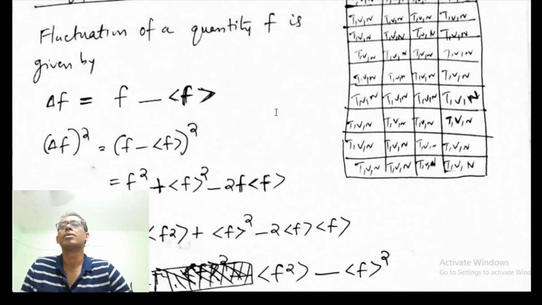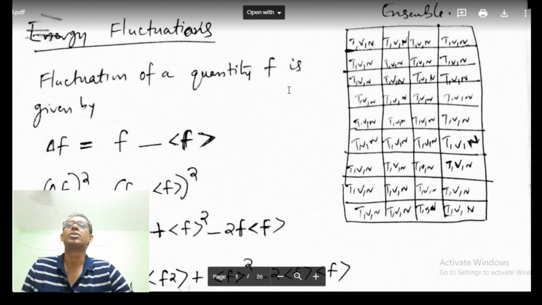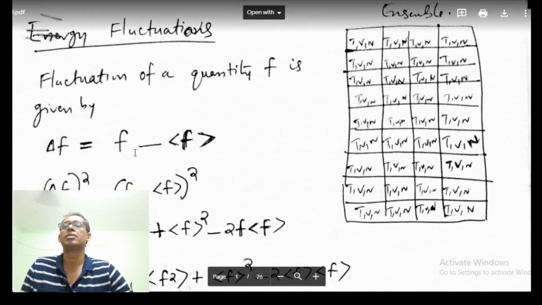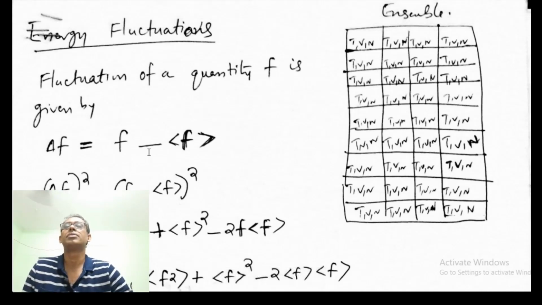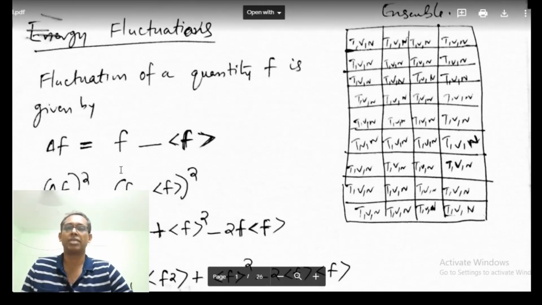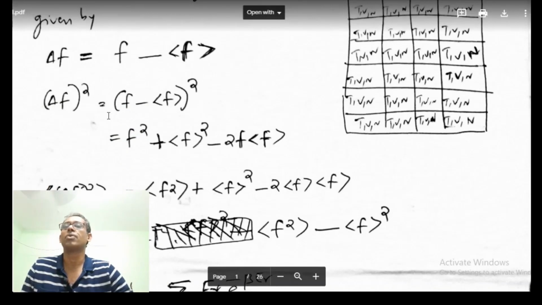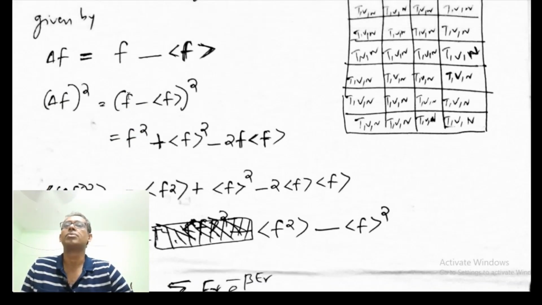For that, the fluctuation of a quantity is given by delta F equal to F minus the average value of F. So this is the average value of F. So the fluctuation of the quantity F with respect to the average value, that is delta F, is F minus the average value of F. If I take delta F squared, that will be equal to (F minus average of F) squared.